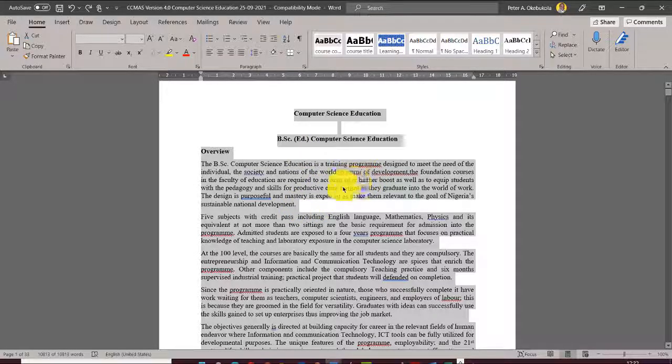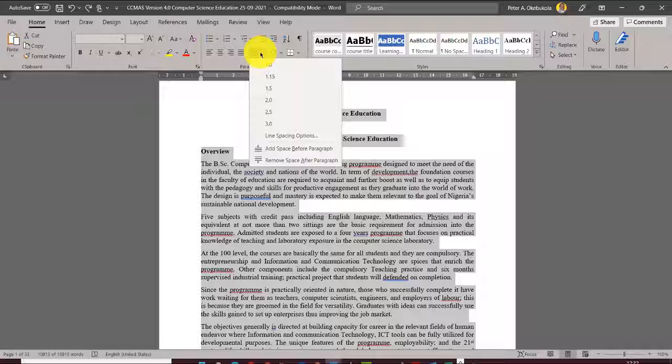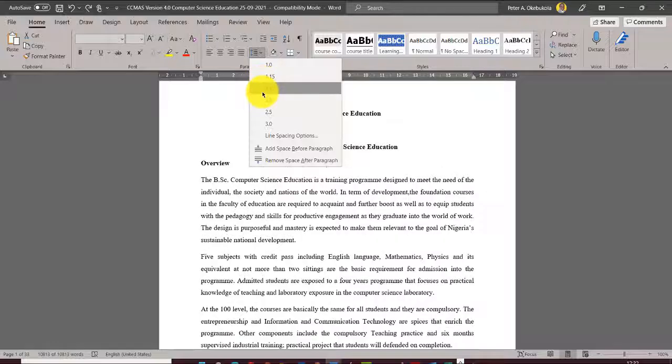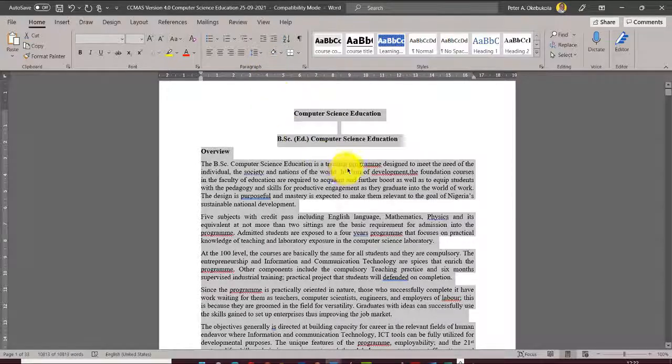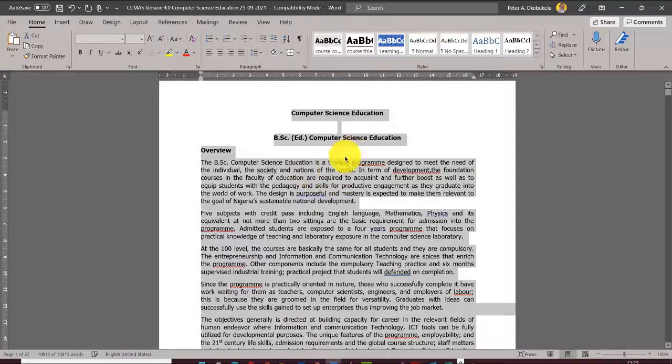So what are we supposed to do? We're supposed to make this single line spacing. It depends on your version of Microsoft Word, but all of the versions have this. You will see here paragraph, then here line and paragraph spacing. If you click this drop down, you find 1 point, 1.5. You can see it's changing, but what we want is single line spacing. So that's it. That's the A part. The B part is to change this to Tahoma, and the C part is to make this one 11 point. So that's it for step number 4.